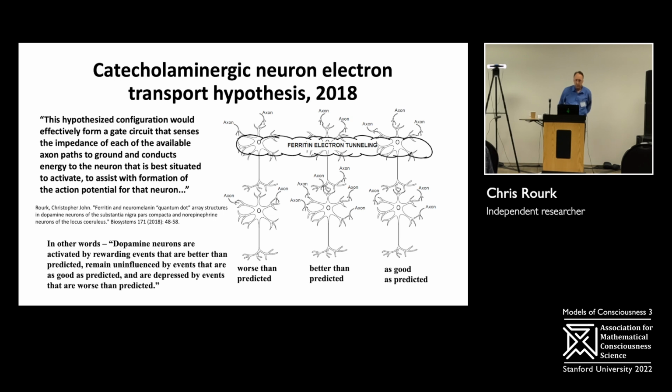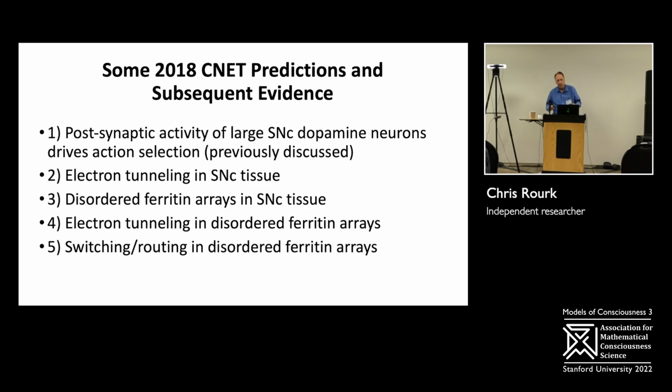This is consistent, though, with the predictive reward signaling studies that show that dopamine neurons are activated by rewarding events that are better than predicted and depressed by events that are worse than predicted. So as you can see in the striatum, the cortical signals come in, the cortical processing says, hey, this is a better reward, better outcome than we expected. More signals go to certain neurons than others, and again, that's just a neuron function as opposed to predictive reward signaling versus action selection. So a number of predictions were made by this hypothesis where there wasn't really very good evidence. I'll just go over those really quickly.